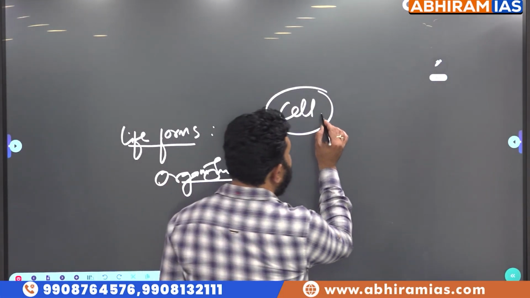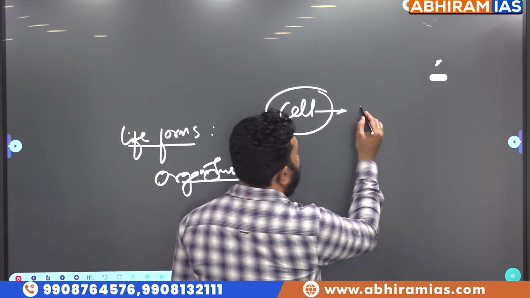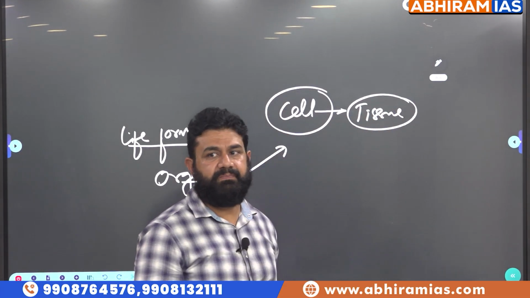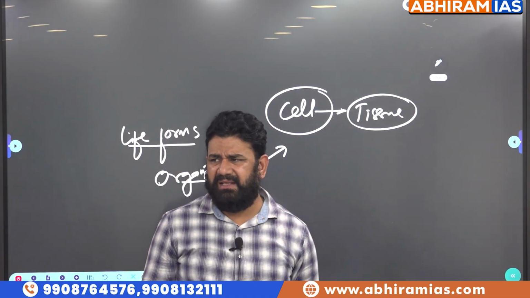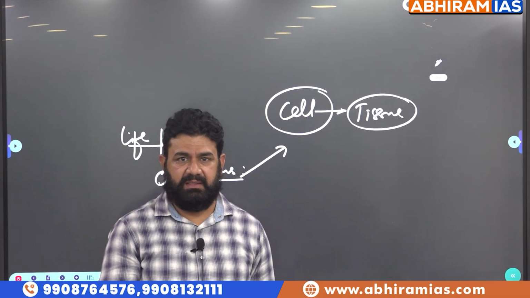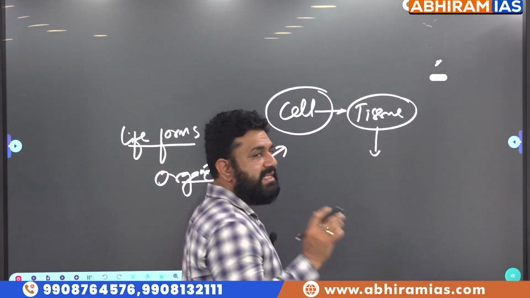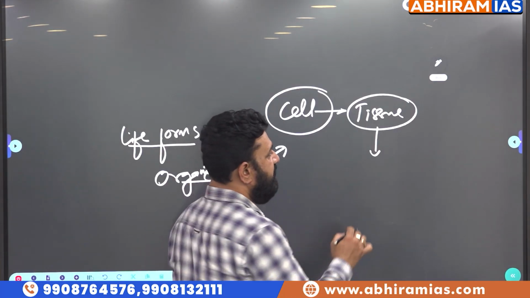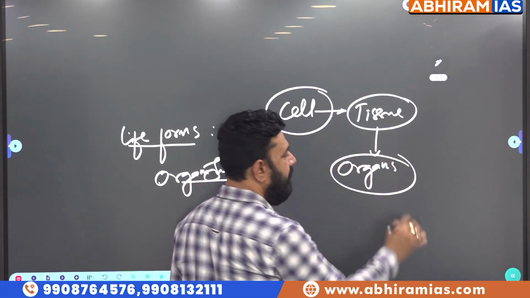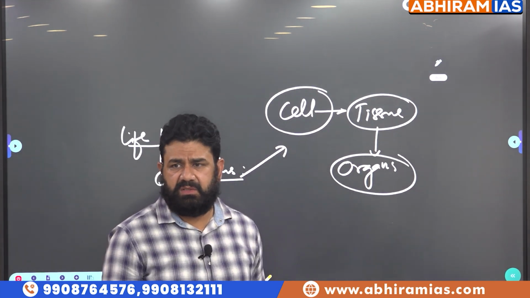So, when a group of cells performs a similar function, we call that structure what? Tissue. The study of tissues is called histology. Okay. Multiple tissues having a similar function result in the formation of what? Organs. So, what is an organ? Multiple tissues fulfilling a similar function.